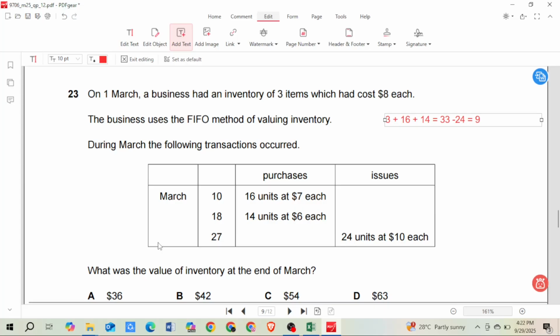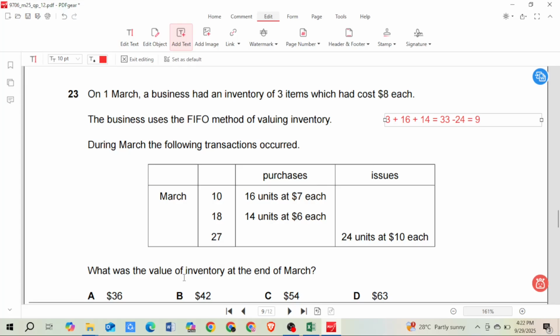The method was first in first out. So first I use the inventory which is oldest. First I use these 3 inventory, and then I use the 16 inventory, and then I use from this 14 inventory. That means I exhausted this one and this 16 also, but from here there are 9 left.